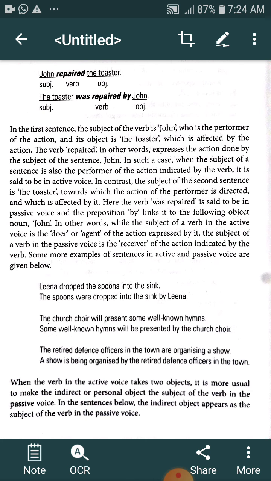But what do we have to do when we have two objects in the same sentence? When the verb in active voice takes two objects, it is more usual to make the indirect or personal object the subject of the verb in the passive voice. In the sentence below, the indirect object appears as the subject of the verb in the passive voice.